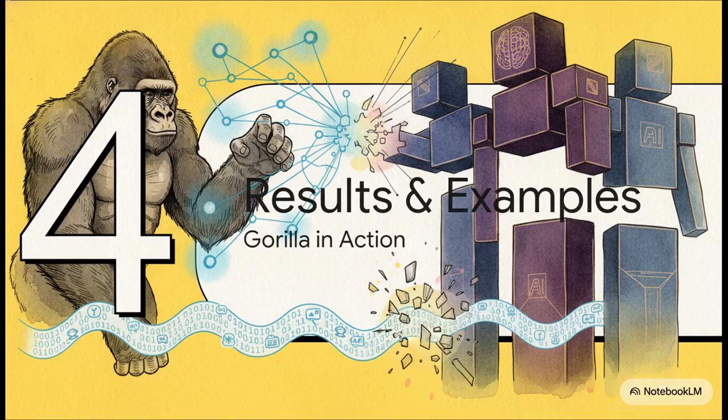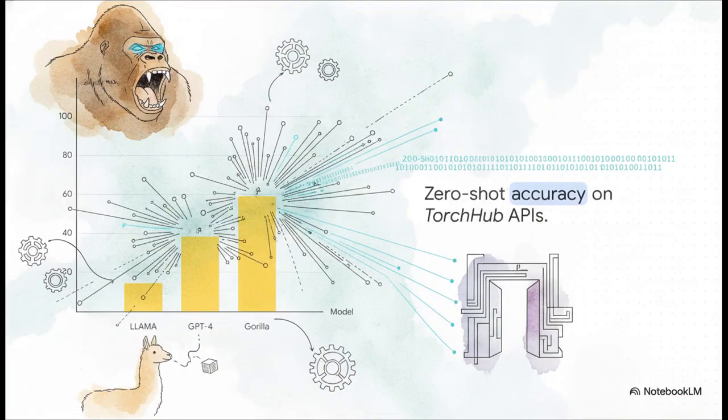Moving to part four, results and real-world examples. There is a striking leap in zero-shot accuracy on TorchHub APIs here. Now, zero-shot means no retrieved documents are provided, just the raw prompt. The base LLM model scores around 14.5%. GPT-4 hits 38.7%.